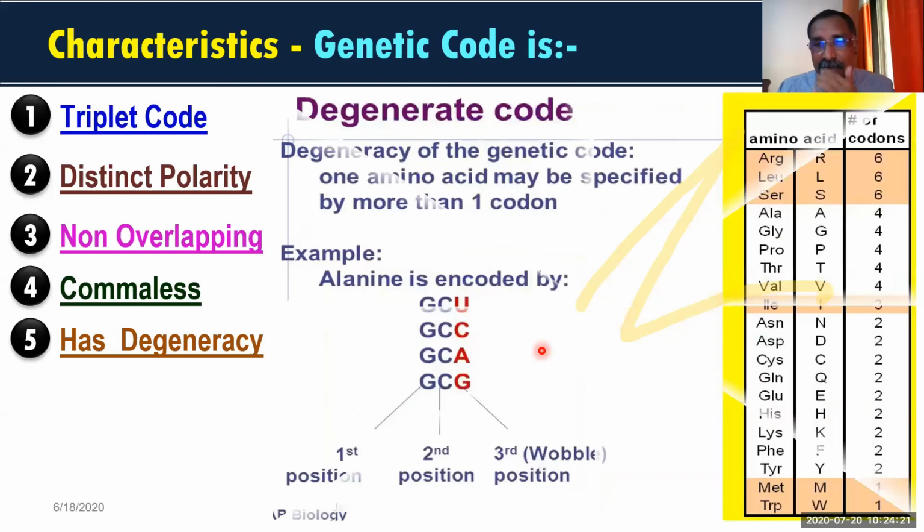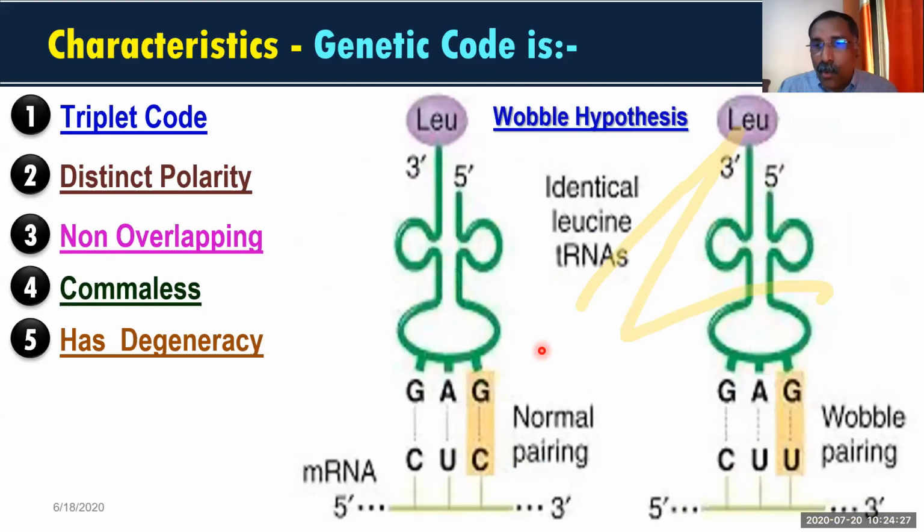And in degeneracy, we have seen one important point, Wobble hypothesis. Wobble hypothesis is saying why more than one codon represents one amino acid. Because the first 2 nitrogen bases are corresponding, the same, but the pairing of the third one is immaterial. The normal pairing and even abnormal pairing also can be noted over here.